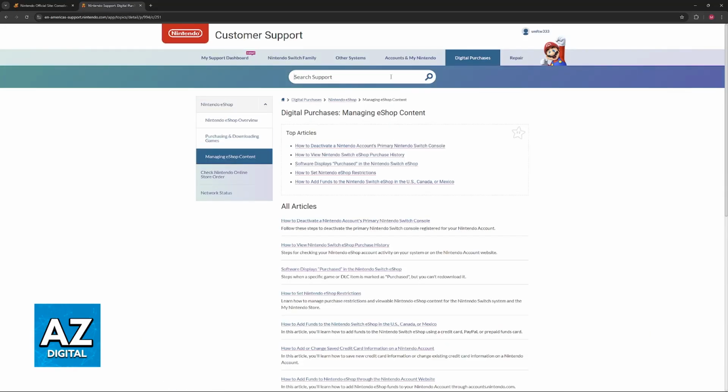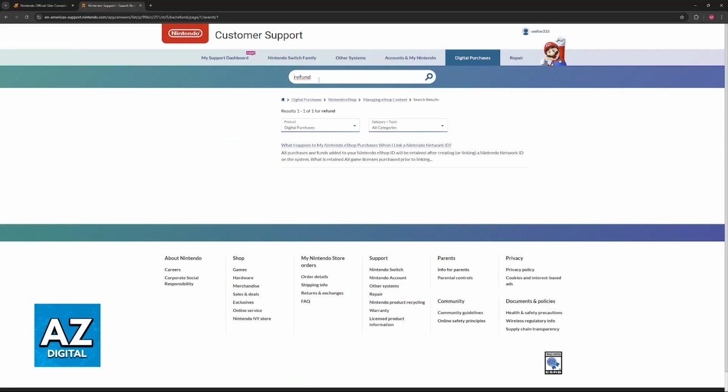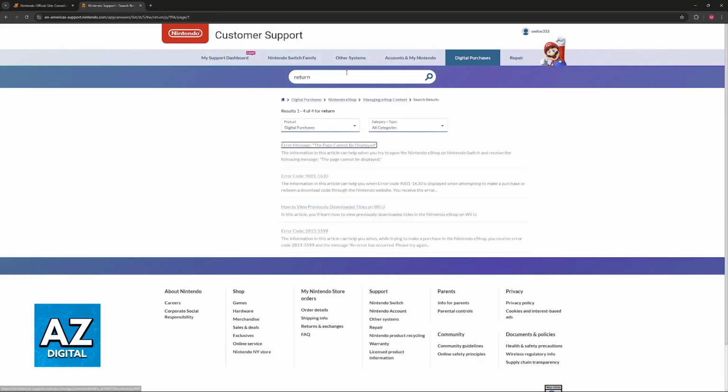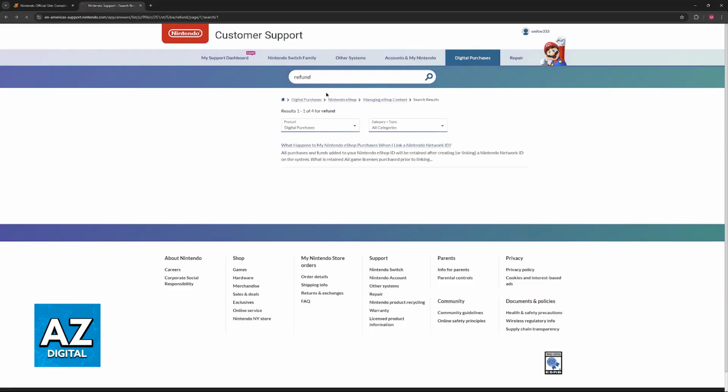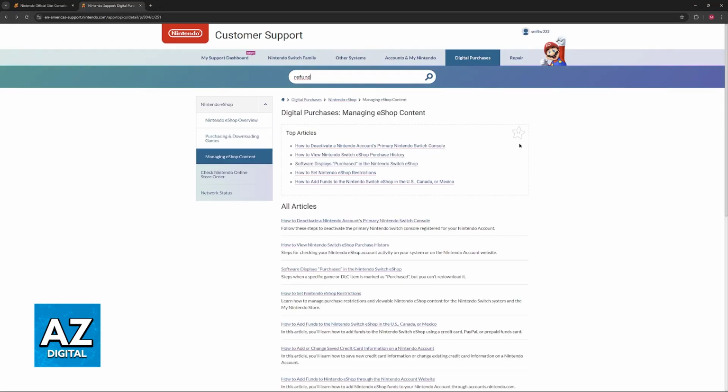Now, even if you browse through all of these, what you will notice is that even by looking for the word refund or return, you won't find anything related to directly refunding a purchase. Like I said, Nintendo makes this process very difficult. However, you will still be able to talk to them and try to get a refund.